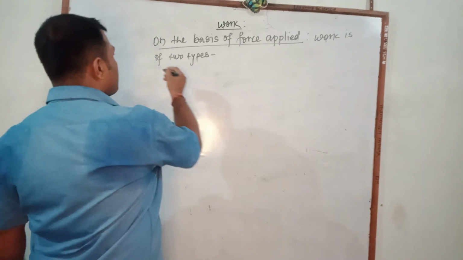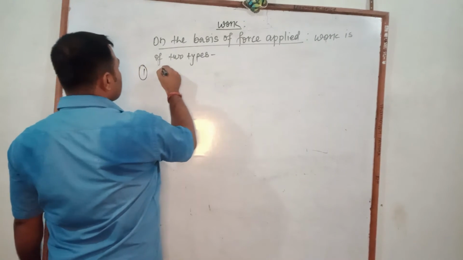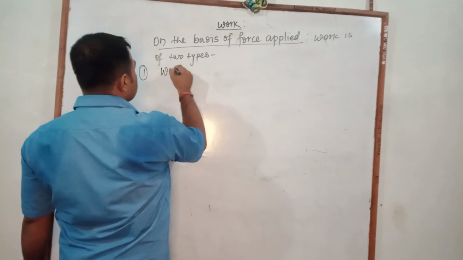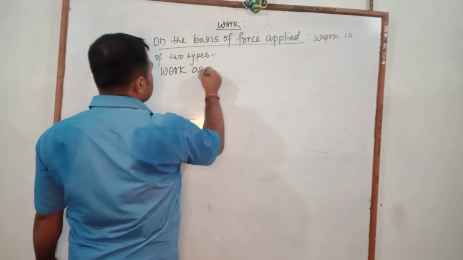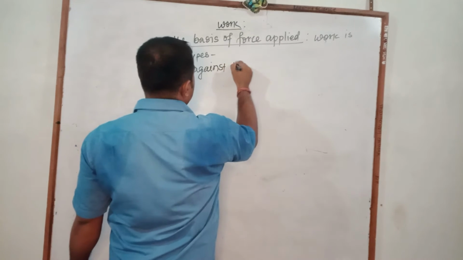And on the basis of force applied, work is classified into two types: work against friction and work against gravity.